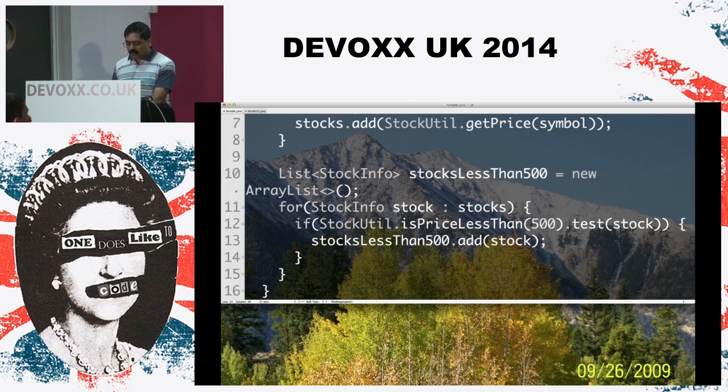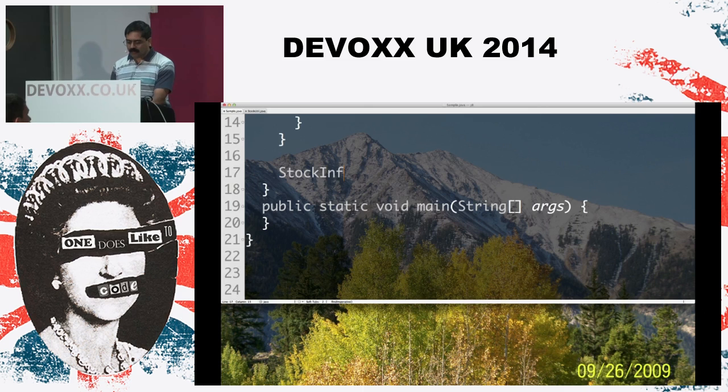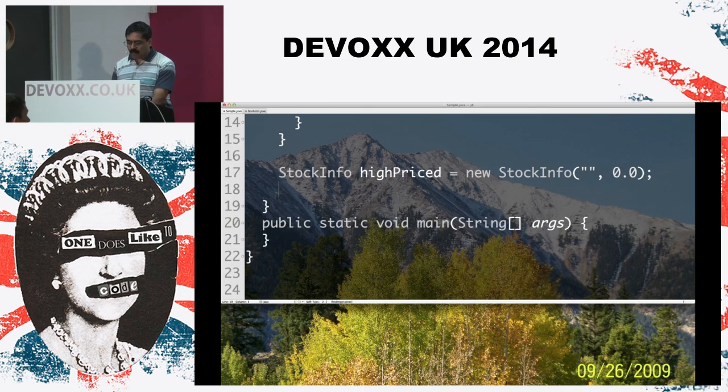The next thing we're going to do here, finally, is, after looping through this, the last step is to create a stock info. We'll call it highPriced equals new StockInfo, and empty with the 0.0. And then we will say for, in this case, again, we have to loop through. So StockInfo, we'll say stock in the stocks less than 500.